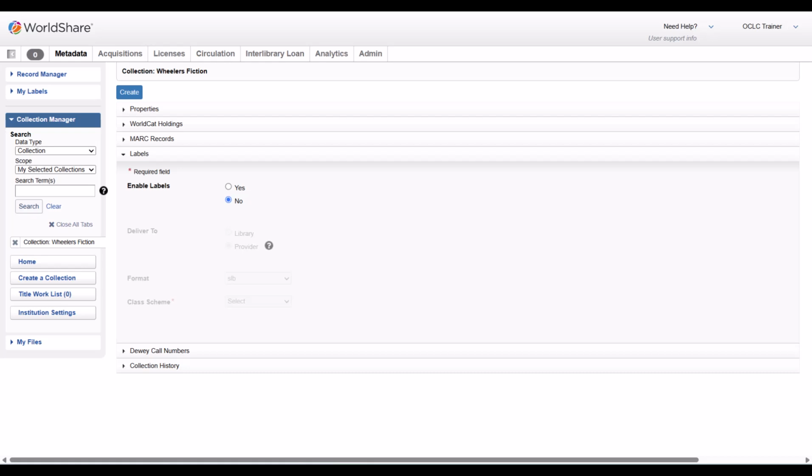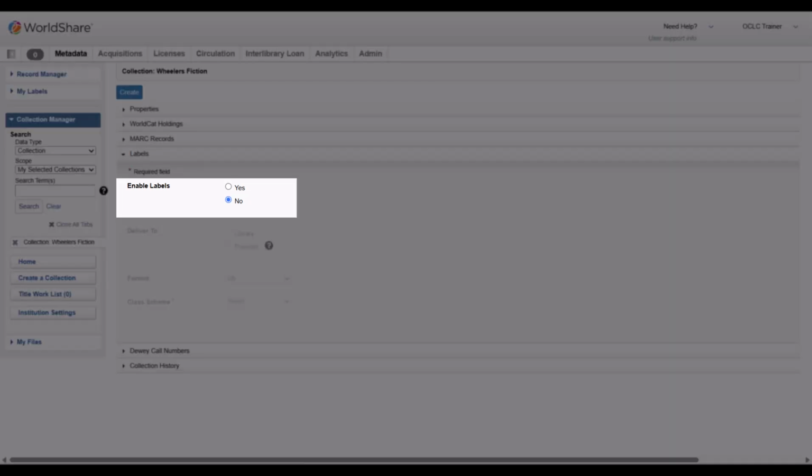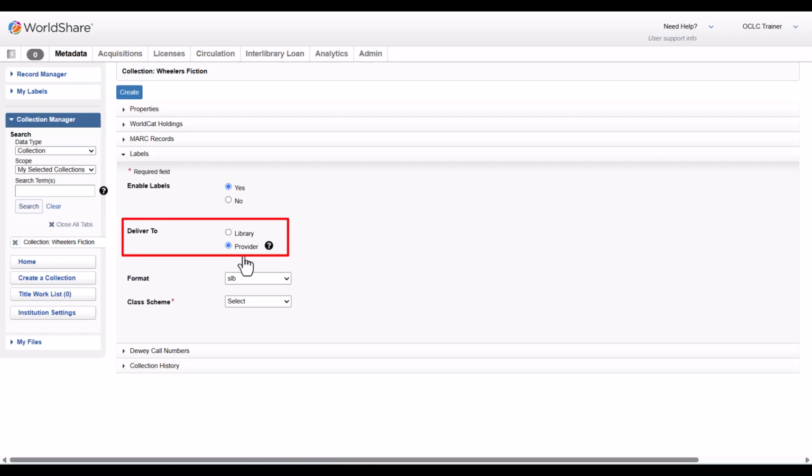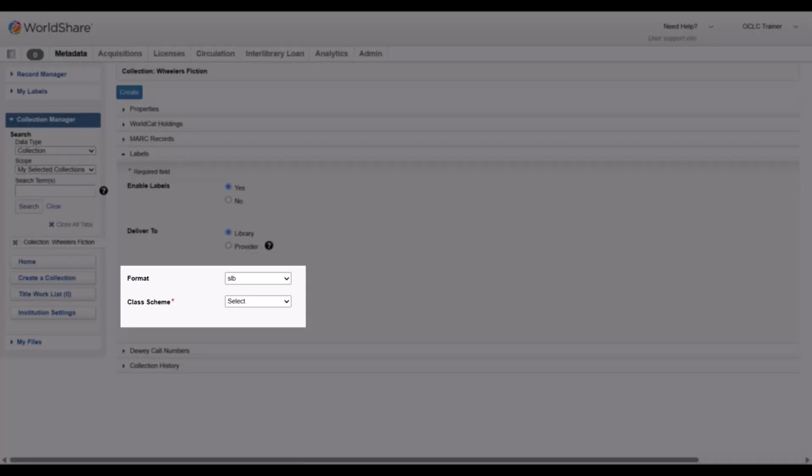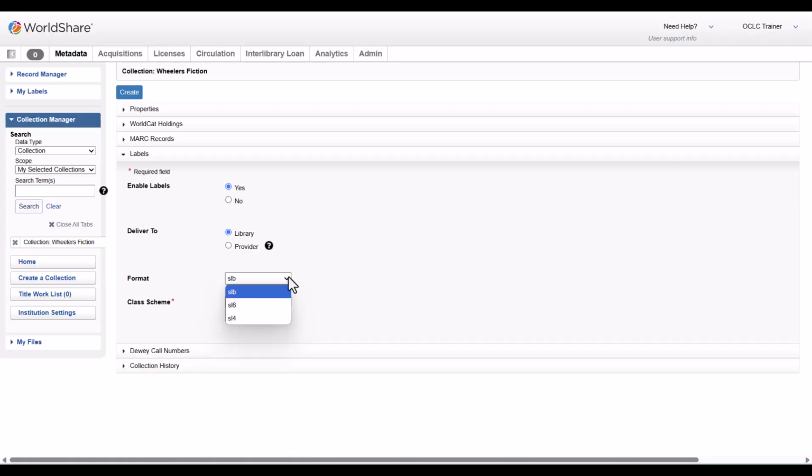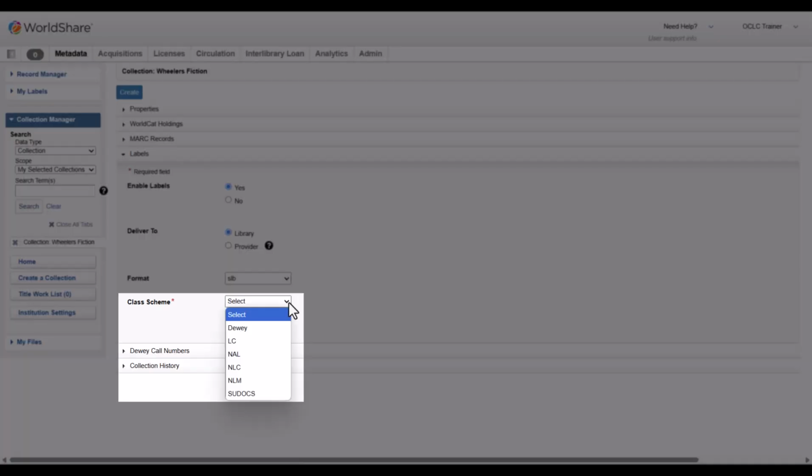To enable labels and customize spine or pocket labels for delivery alongside your MARC records, select Yes under Enable Labels. Then, under Deliver To, choose Library to have label files delivered to your library in WorldShare Collection Manager with your MARC record files, or choose Provider to have label files delivered to your provider. This option is typically used for libraries receiving shelf-ready materials from the provider. Under Format, choose your desired format for printing labels. Under Class Scheme, choose your desired classification scheme, such as LC, Dewey, NLM, etc.